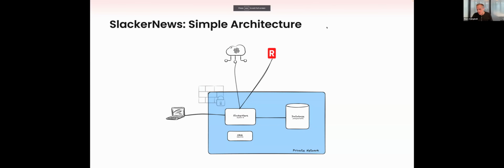Yeah, so the architecture, it's a pretty simple application. It's a Next.js 13 app that talks to a database, Postgres or SQLite, and has an ORM. Nothing that special. It obviously runs in Kubernetes, but it's not a fully microservice application. It's just a single node application, and as you would probably expect, it requires outbound access to Slack and to the replicated APIs in order to work right now.